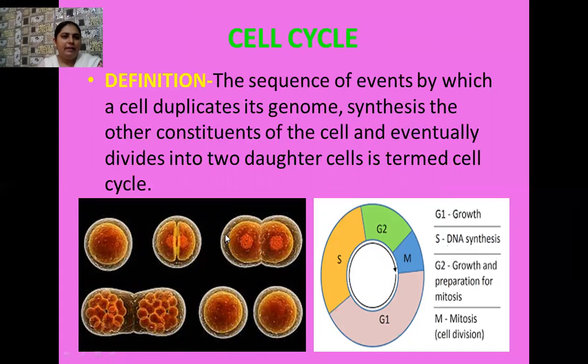All right, beta. Here the division of the nucleus is known as karyokinesis. The word karyon means nucleus. And later on, when the division of the nucleus is done, the division of the cytoplasm takes place. The division of the cytoplasm is known as cytokinesis.